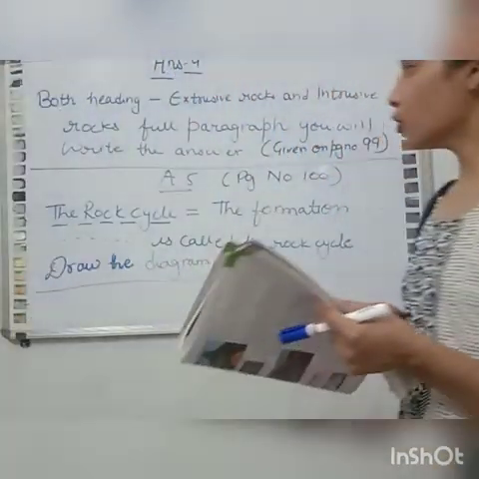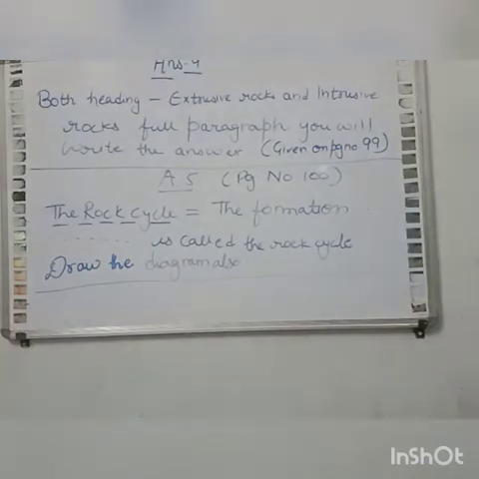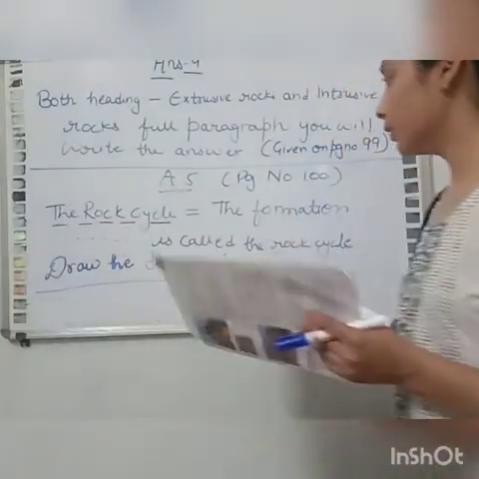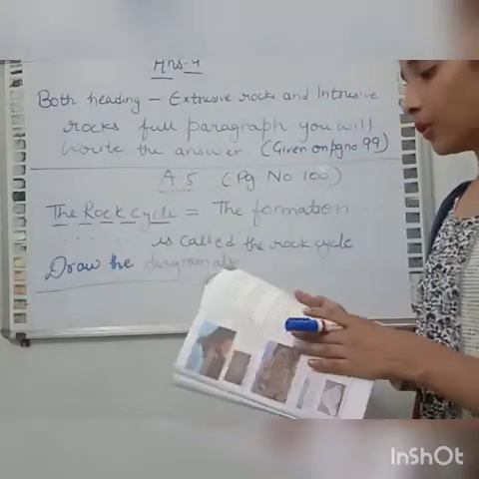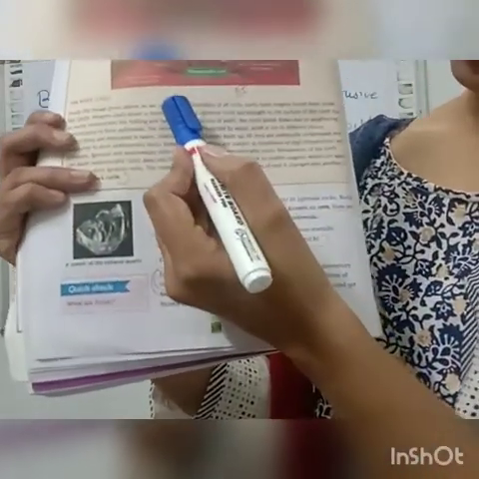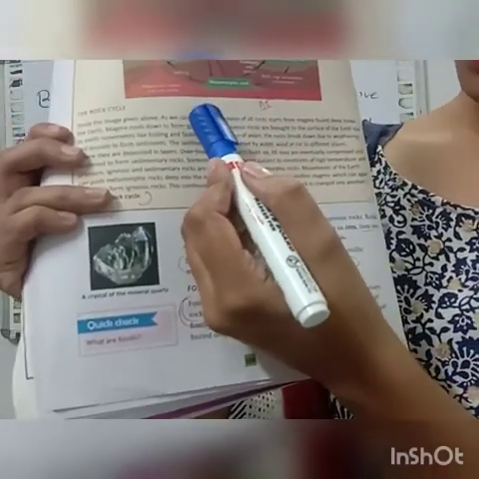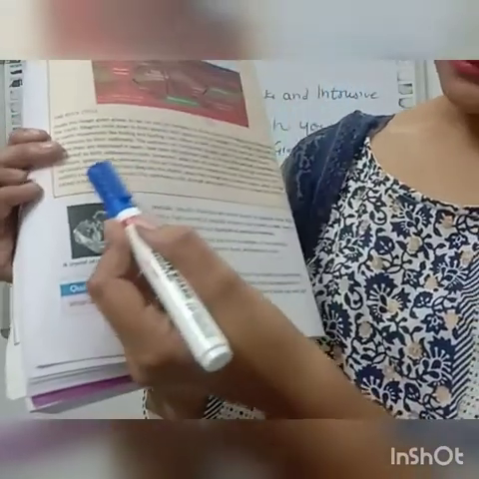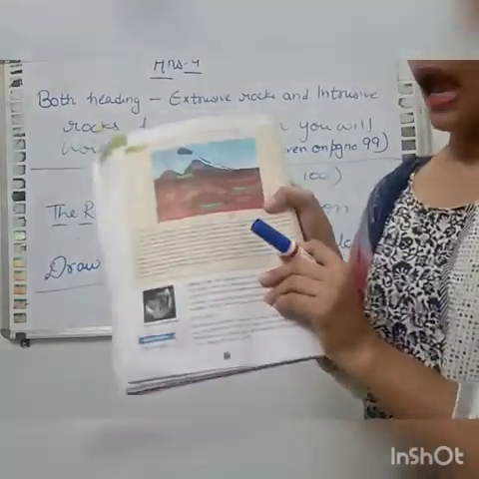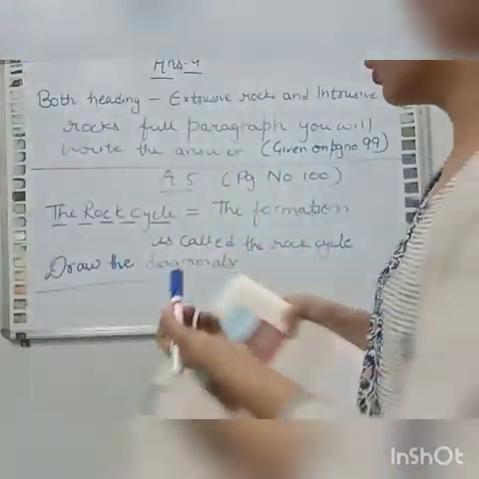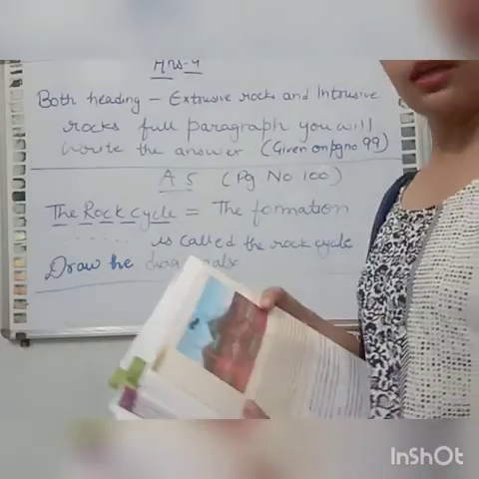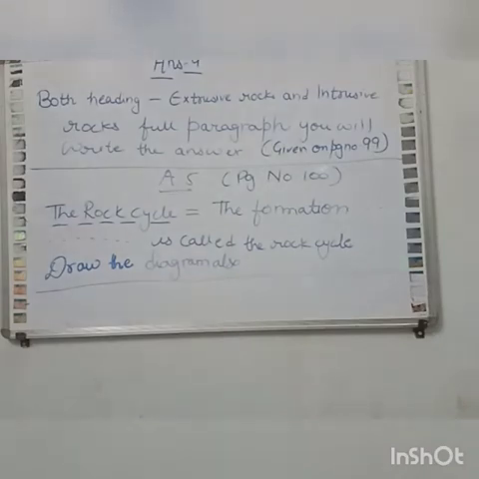Okay. Now question number 5 is, explain the rock cycle with the help of a diagram. The rock cycle is given on page number 100. You will start the answer from the formation of all rocks till it is called the rock cycle. This whole paragraph you will write in answer number 5 and you will draw the diagram as well. Mark this answer in your book, given on page number 100.